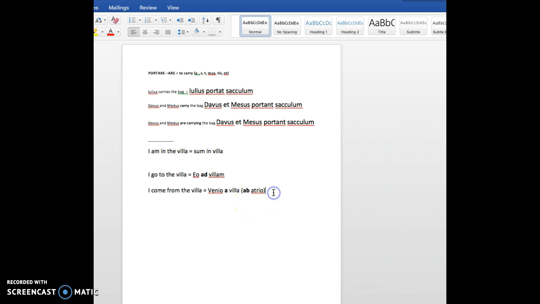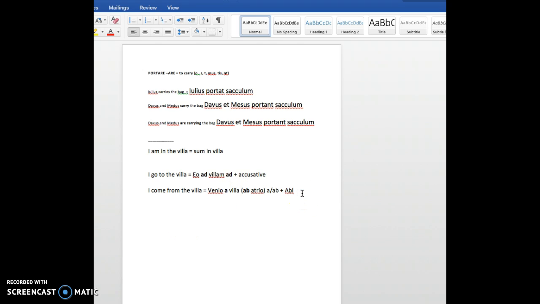So a or ab plus ablative for coming from. Instead, eo ad villam, ad plus accusative, because the accusative is always the case that indicates movement.